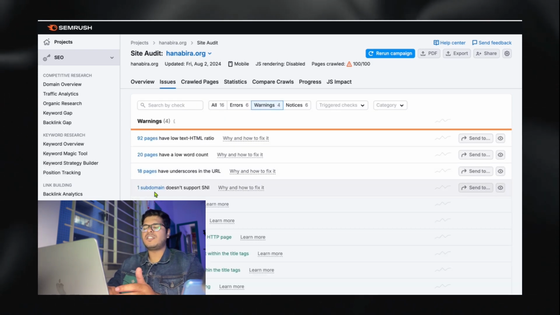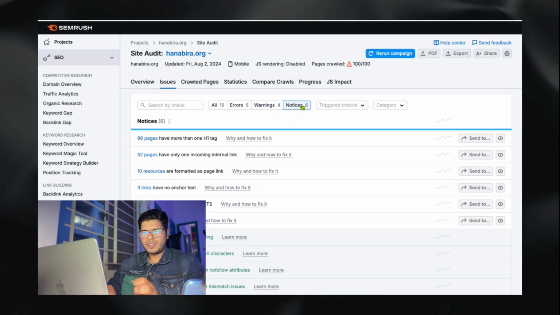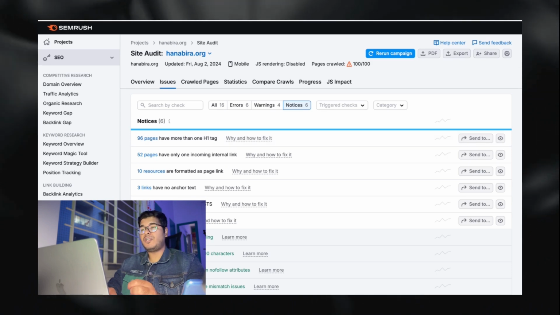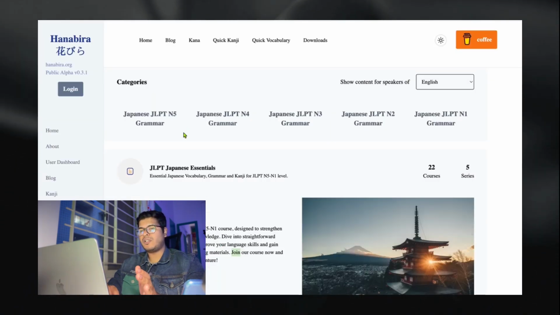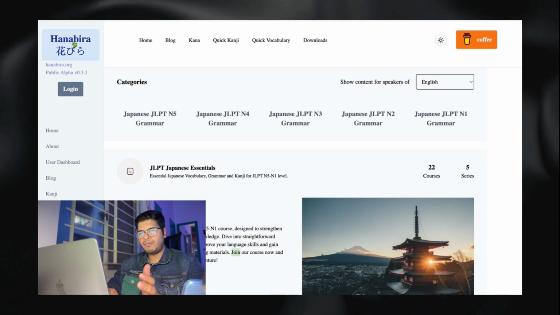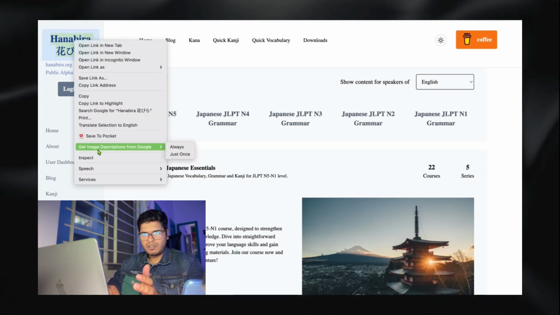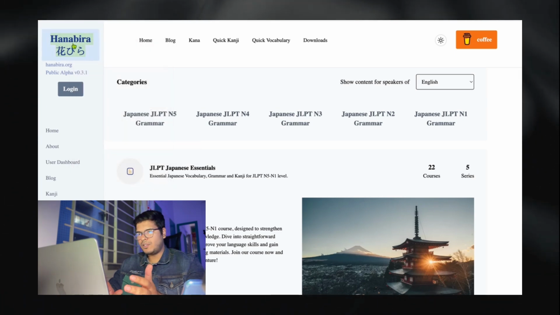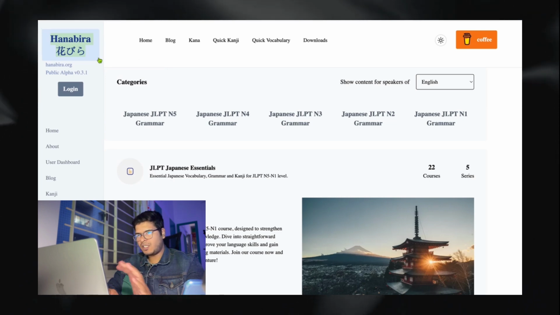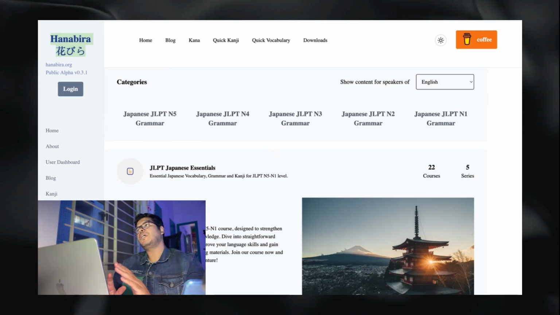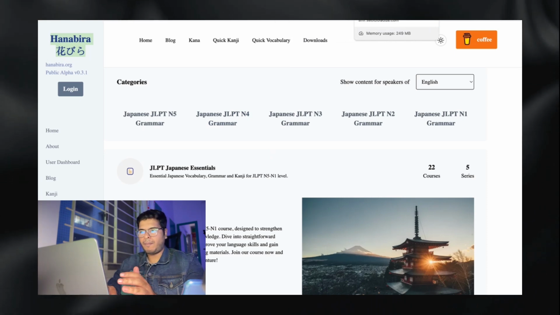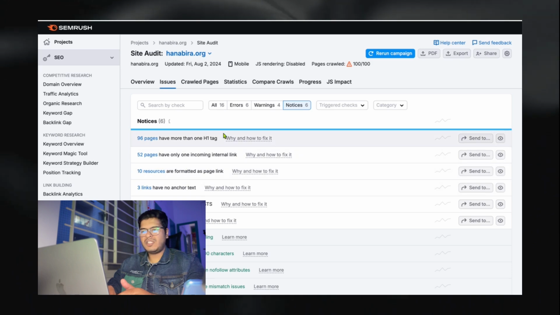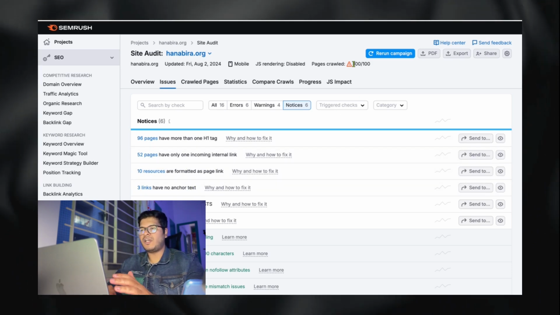One subdomain does not support SNI. Weird. Oh, I think it's the www issue again. Notices: more than one H1 tag. This should never happen. For example, in your website, there can only be one H1. It could either be an image, if you're not using text. Not sure. If it is an image, good. If it is not an image, then this should be your H1 and the rest is H2. But H1 should be your primary tagline mostly. 52 pages have only one incoming internal link. These are basics, something that you can easily figure out later.